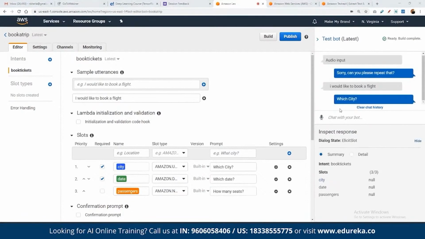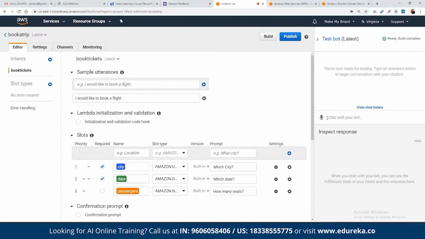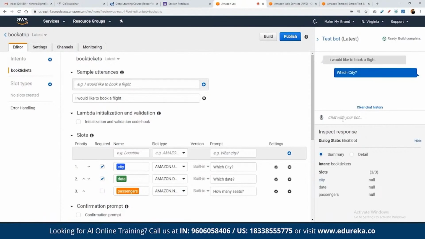As you can see here, we have given the command using the audio part, correct? Let me showcase that again. I would like to book a flight. As you can see, it automatically detected our voice. Which city? New York. As you can see, it is interpreting our entire voice-based system as well on the basis of the intent that we had defined here.